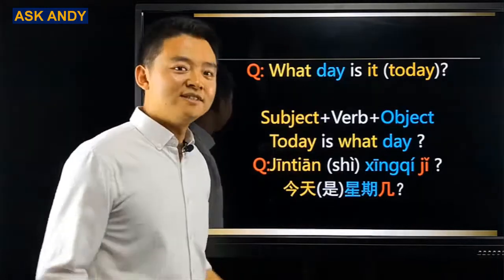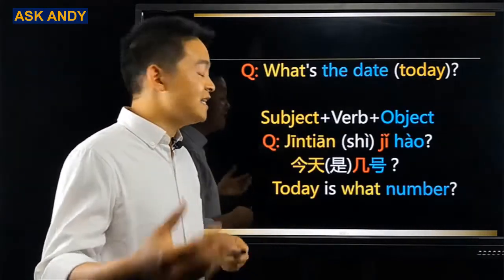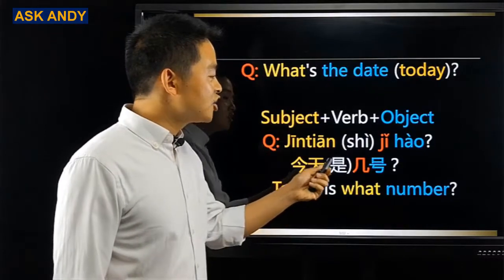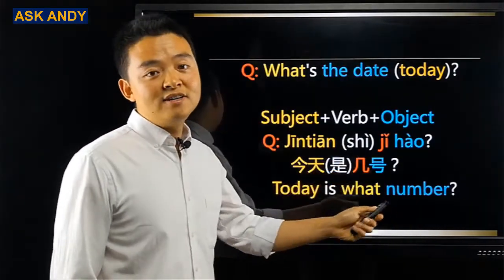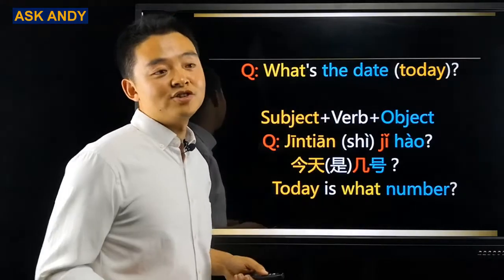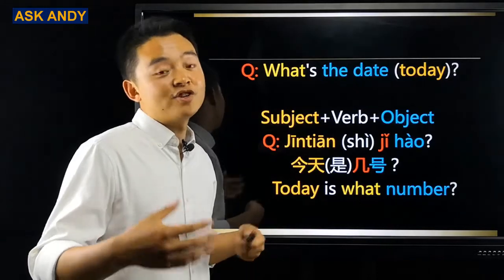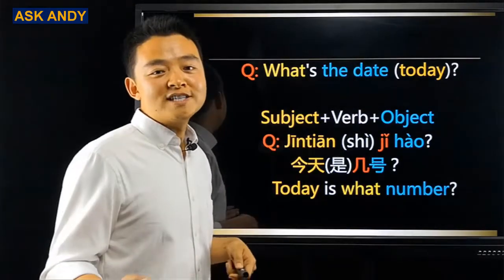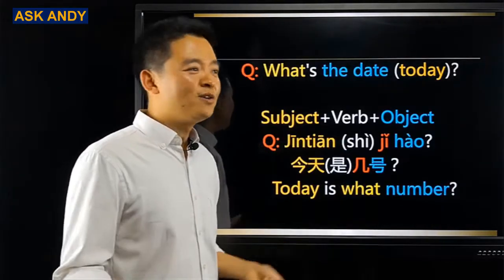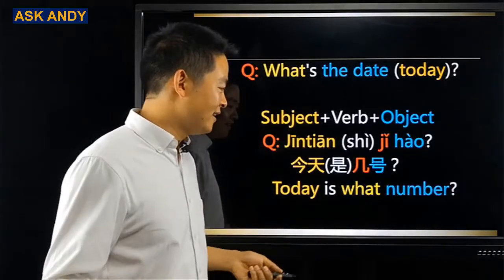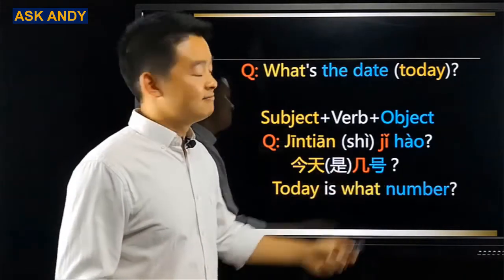几. Let's see another example. What's the date today? In Chinese it is 今天是几号? Again, that 是 is optional. And people are lazy. If there is a shortcut or a way to say less, for sure they are going to do that. The literal translation for that is today is what number? What number of the day in the month, right? And here you can see it again, that what is 几.